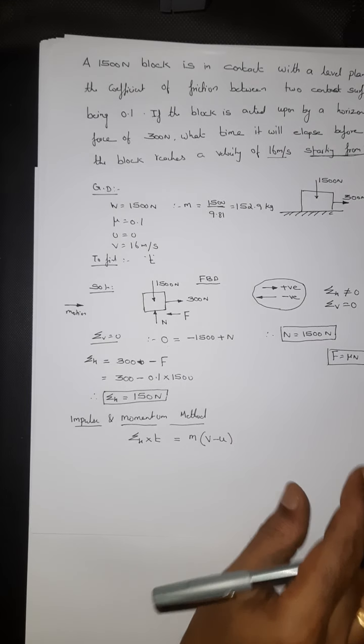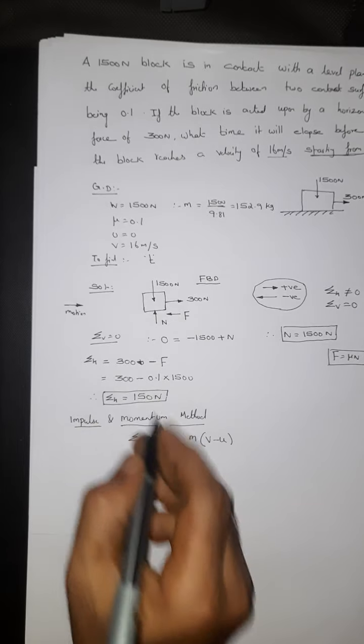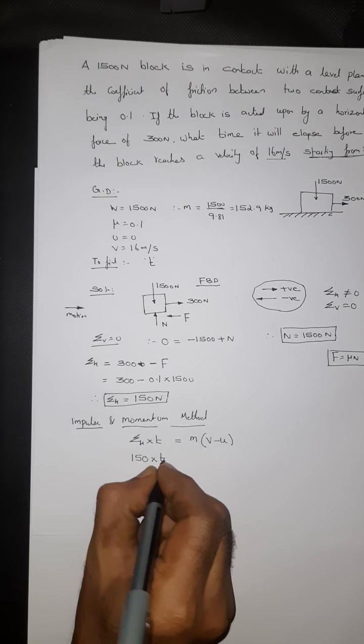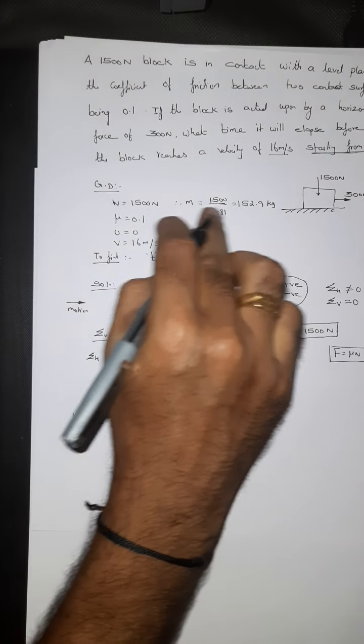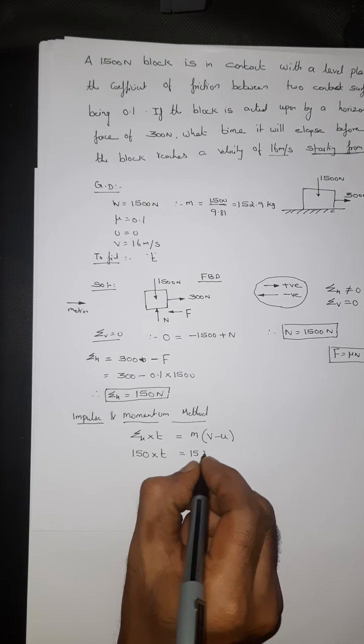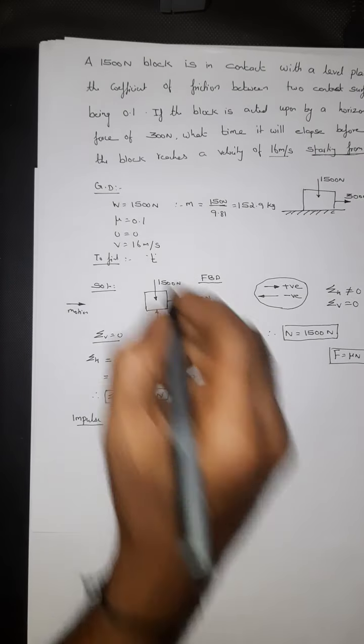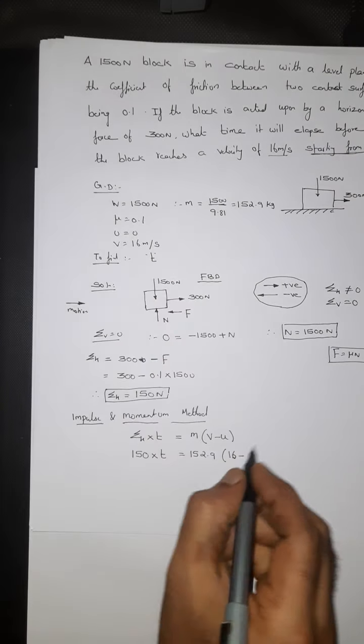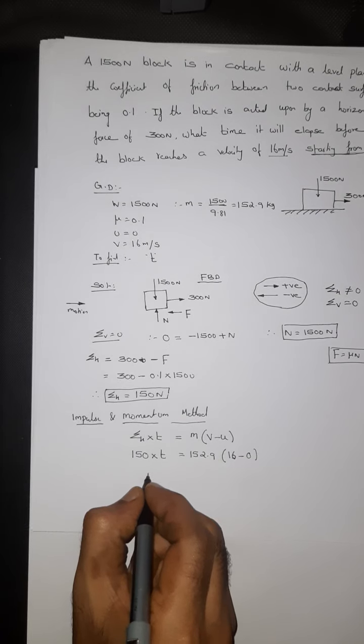Directly we can substitute all those values. Summation H is 150, into t which is unknown. Mass of the body is 152.9. V is given as 16. Initial velocity is 0.